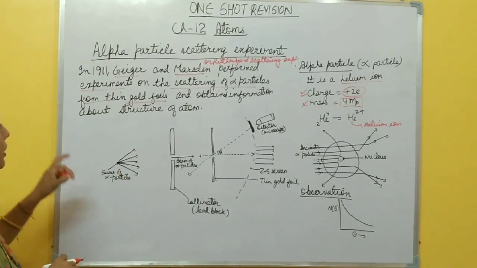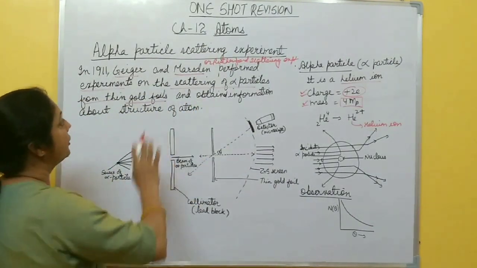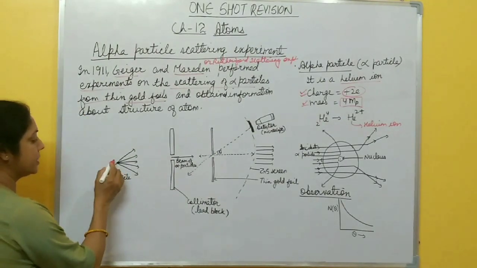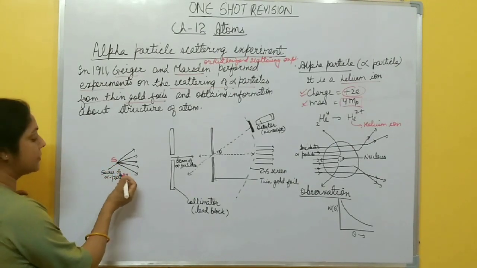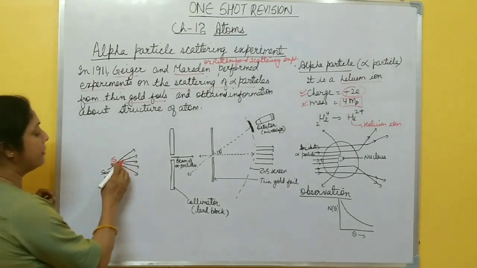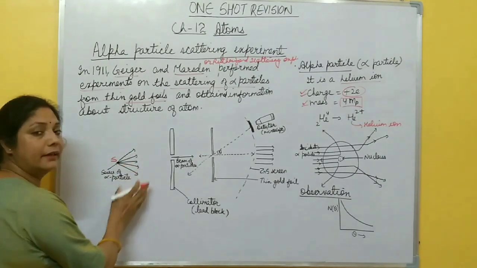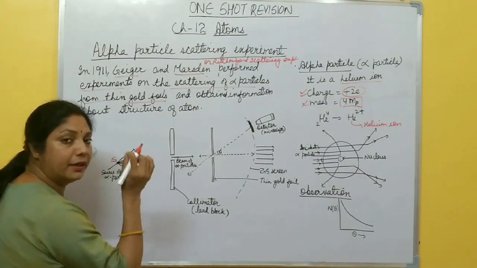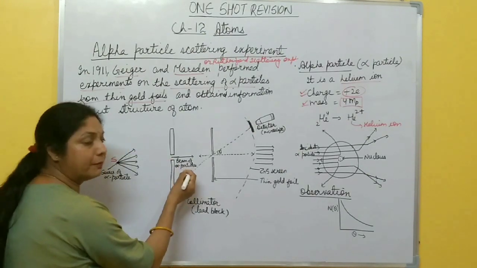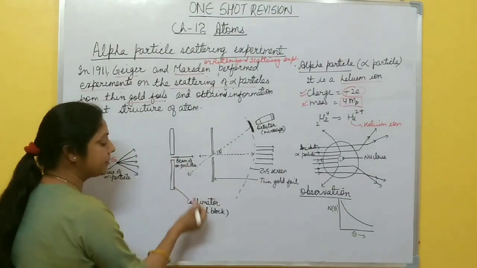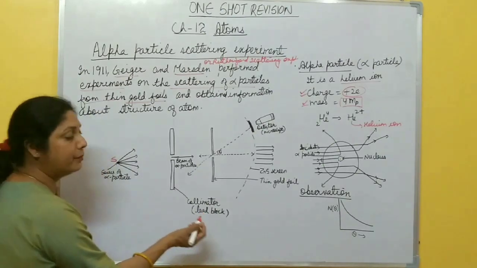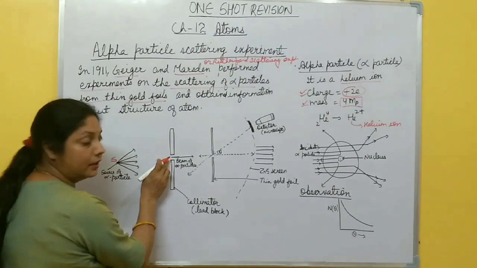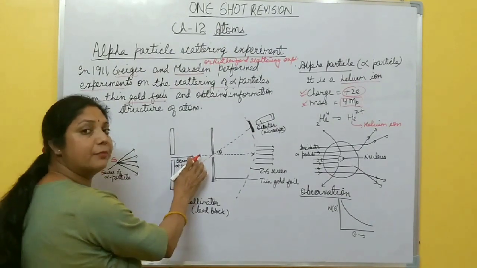Now this is the experimental setup of alpha particle scattering experiment. There is a radioactive source. This is S. It is a radioactive source of alpha particles. Here alpha particles are emitted in all possible directions, right? Now these alpha particles are collimated into a narrow beam of particles by passing through this collimator. This collimator is made up of lead block, and if you pass these alpha particles through it, a collimated beam of alpha particles is produced.